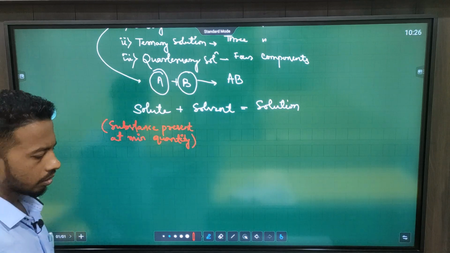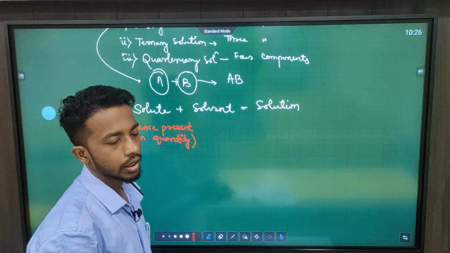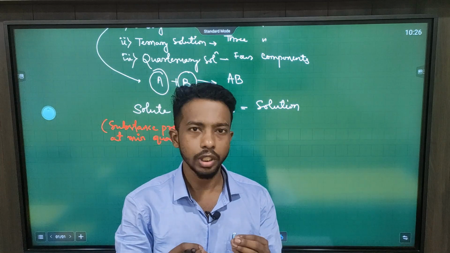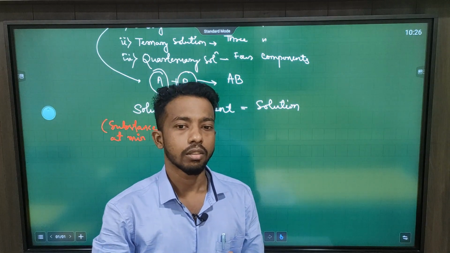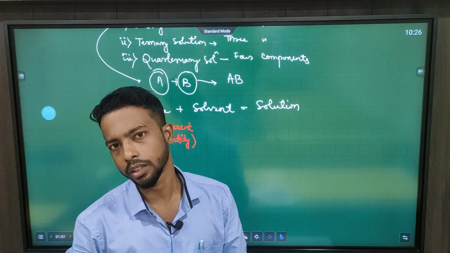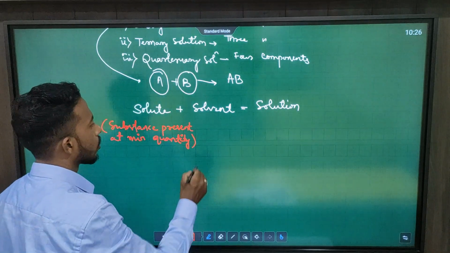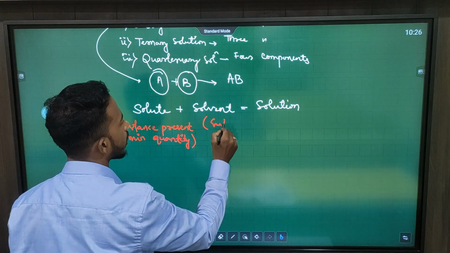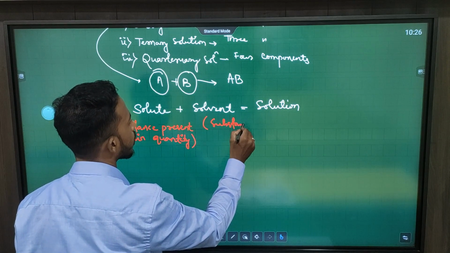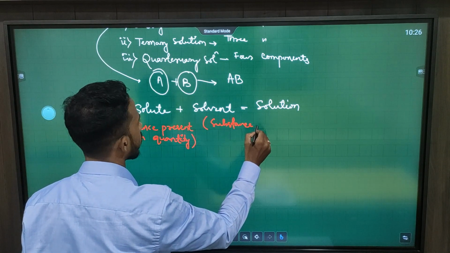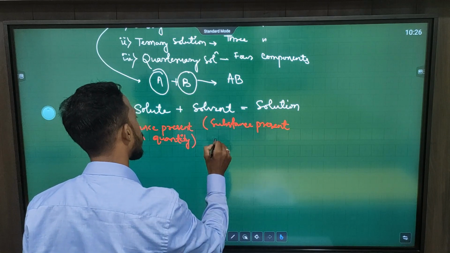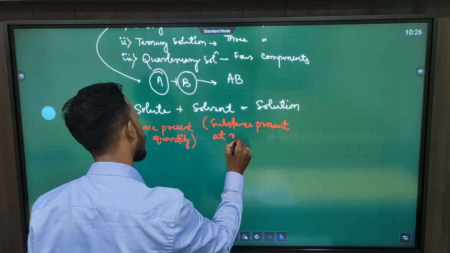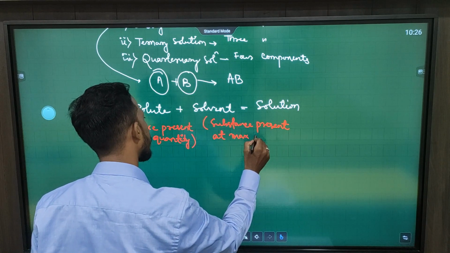Let us take that example, our salt water. In case of salt water, salt is present in minimum quantity, that means salt is our solute, and the water is present in maximum quantity, that's why water is called a solvent. So, the substance which is present at maximum quantity is called a solvent.